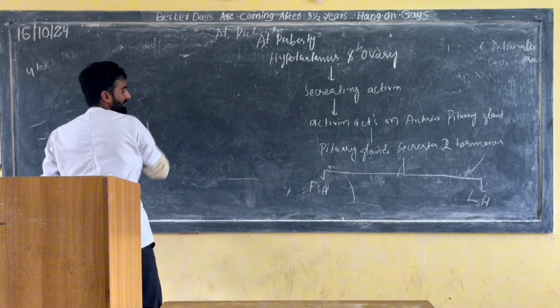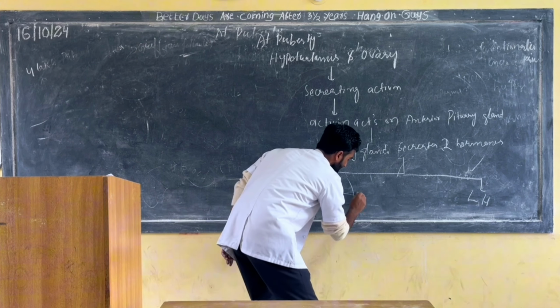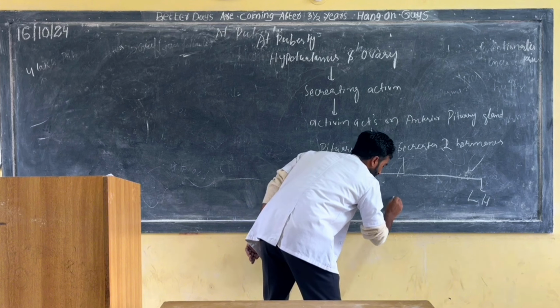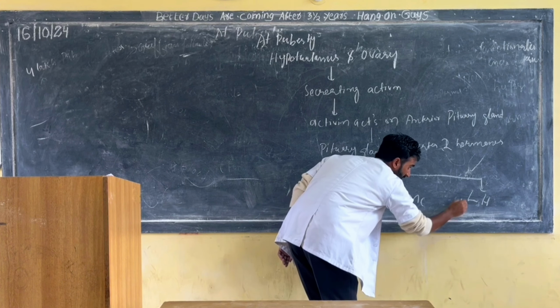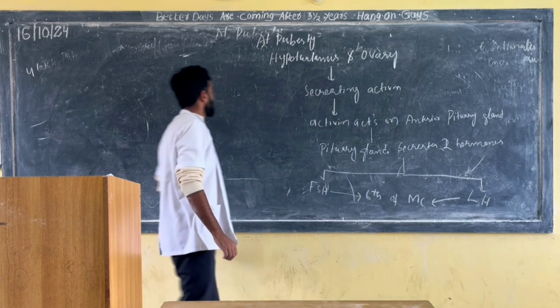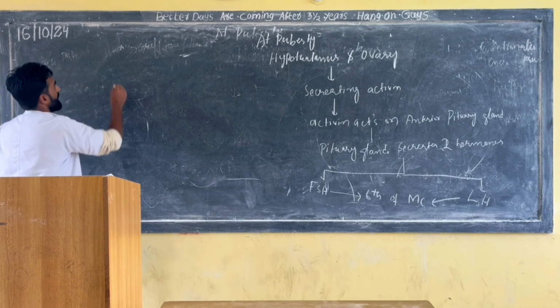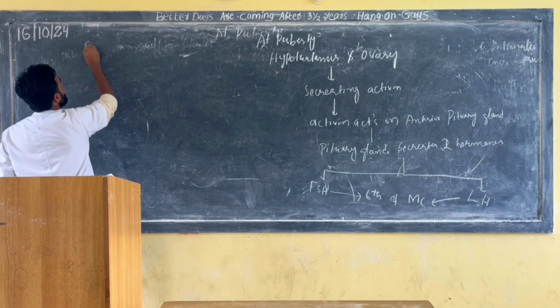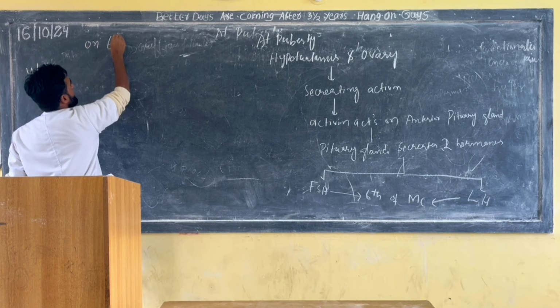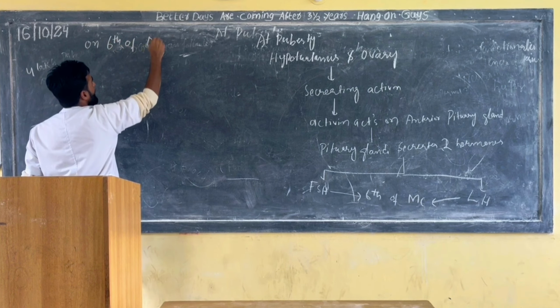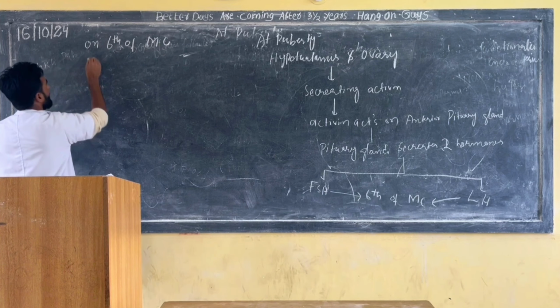They are released on the 6th day of the menstrual cycle, MC, menstrual cycle. Yes or no? After that, FSH on the 6th day of the menstrual cycle.